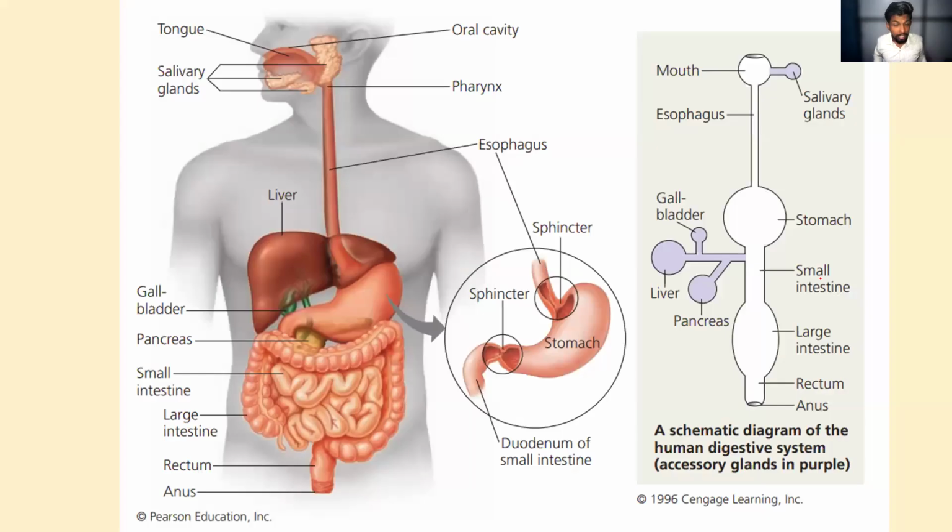Now we are going to discuss the parts related to the digestive system. You must be able to mark and label all these parts: the buccal cavity, the pharynx, esophagus, stomach, small intestine, large intestine, liver, and the pancreas. And finally the anus and the rectum. You must be able to mark or label all these organs.